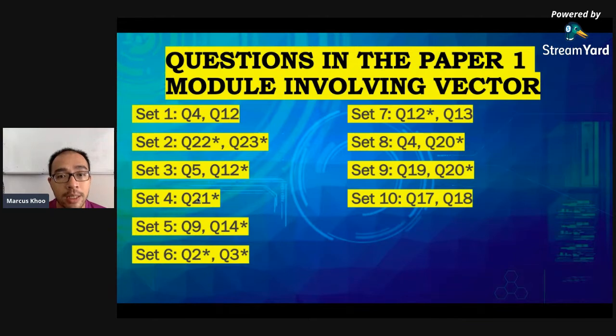So in the SPM, you should expect this kind of numbers. If you look carefully, the position of the question is not fixed. Sometimes it can be at the end like this, 22, 23. Sometimes it can be 1 at the beginning and then 1 at the end, question 4 and then question 20. Or sometimes it can be right in the beginning itself, question 2 and question 3.